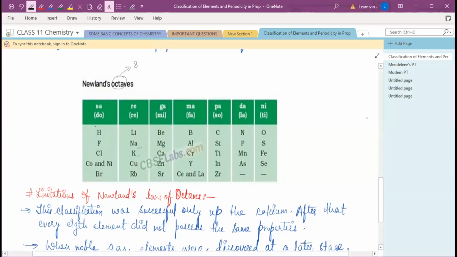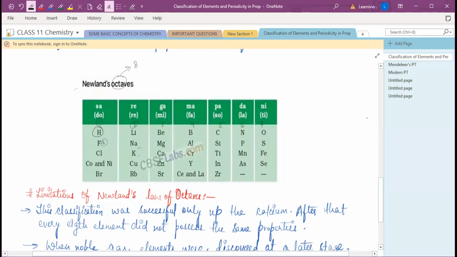At the time of Newlands, 63 elements were discovered. So he gave a series of elements, and he said that if you start from hydrogen, first, second, third, fourth, fifth, sixth, seventh, and then the eighth, fluorine.